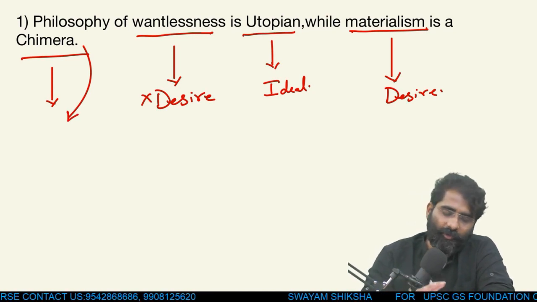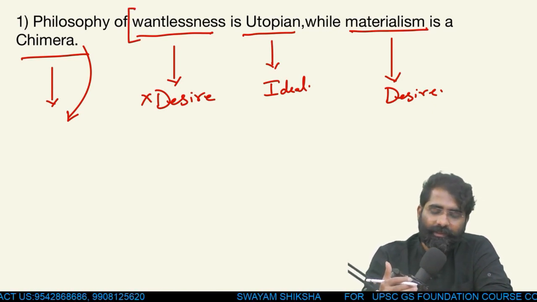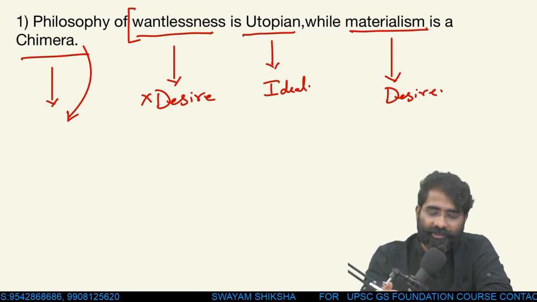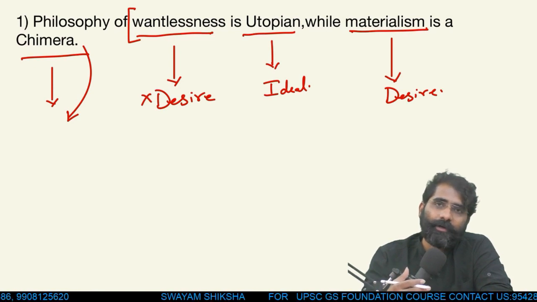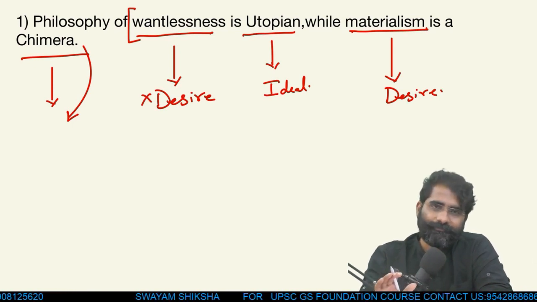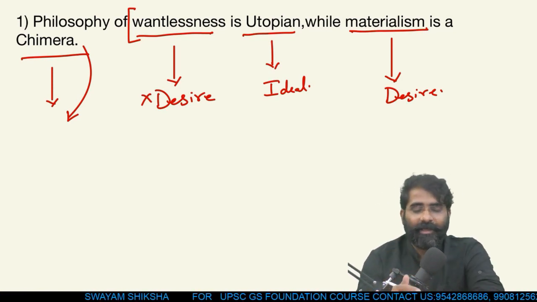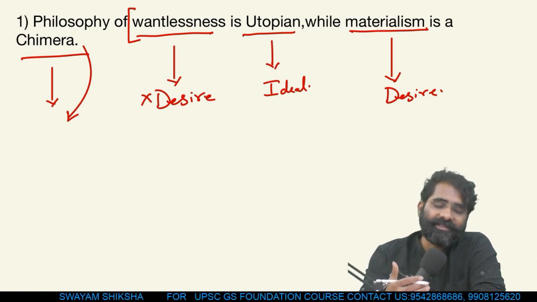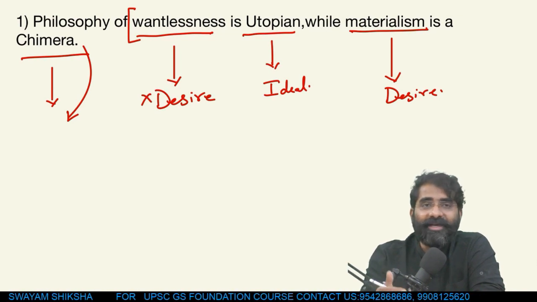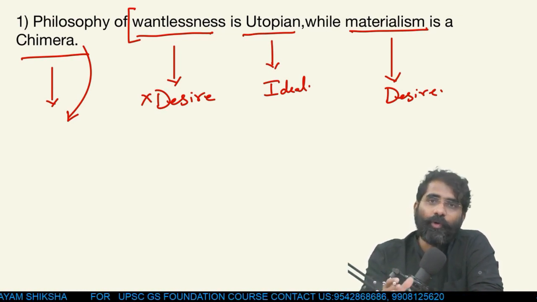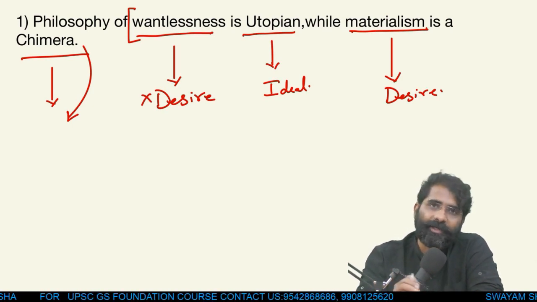So this is the essay topic. You can see it from this angle: wantlessness is just an ideal which is difficult to reach, while materialism is a kind of Maya or an imaginary entity. If I have to break down the essay topic, or you can say desirelessness, the lack of having desire, is only an ideal which is difficult to reach, or having desire for material objects is only an illusion kind of thing. You can view this essay topic from that particular angle also.